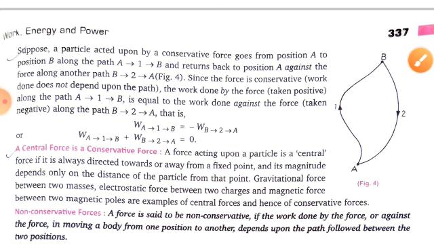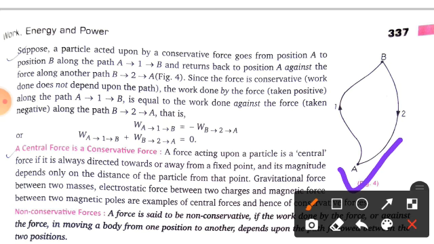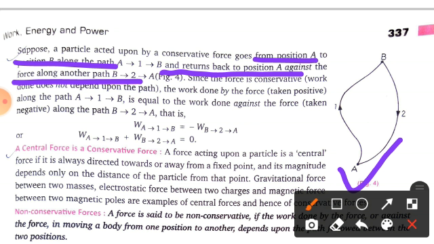Now you can see here, suppose a particle acted upon by a conservative force, from this figure number 4, goes from position A to position B along the path A1 to B. Clear? And returns back to position A against the force along the path B to A. Since the force is conservative, the work done does not depend on the path.